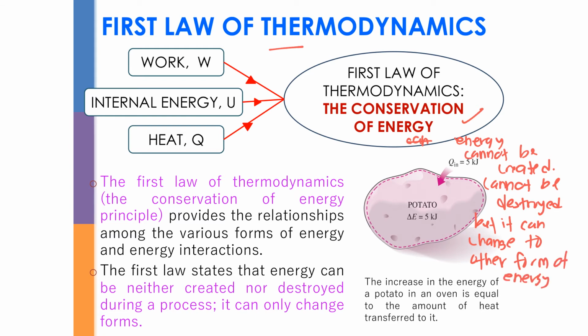Okay, so it can be like from kinetic to potential, or maybe potential to heat energy or something like that. So basically what happens is energy cannot be just destroyed like that. It can change to other forms of energy. That's what we call the first law of thermodynamics. Okay, so basically we are going to use all the laws in our calculations, but the first part you are going to use only the first law of thermodynamics, or maybe the zeroth law of thermodynamics also.